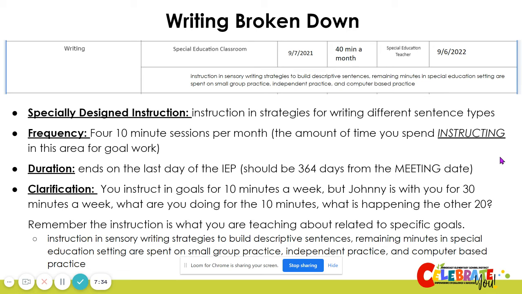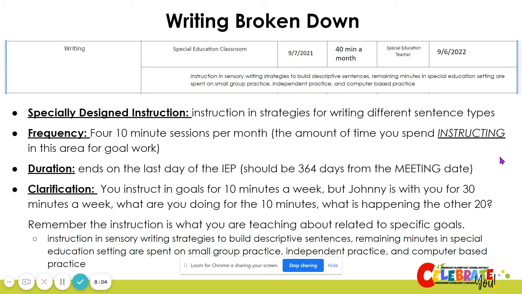Here we have our specially designed instruction: strategies for writing different sentence types. It specifically says in the box that these different strategies of instruction will include sensory writing strategies to build the descriptive sentences, and that the remaining time that the student spends in this classroom will be spent on small group practice, independent practice, and computer-based practice.